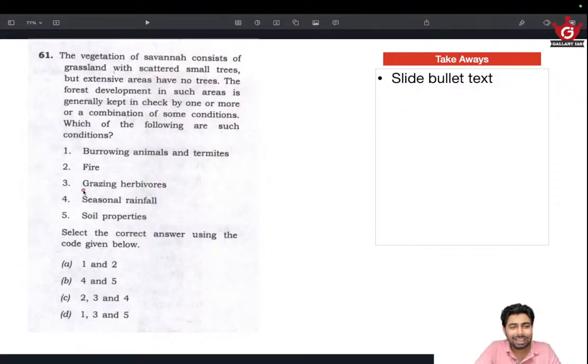So 2, 3, 4, I will be going with C. So 61, C, that's the answer. So I hope you understand. Soil property seems probable, but the options are given in such a way that we cannot choose it over this. And if there was an option that included all of these, soil properties could be a right option, but I know it's not the right option, but in actuality we might have chosen that, and I'm just saying it.